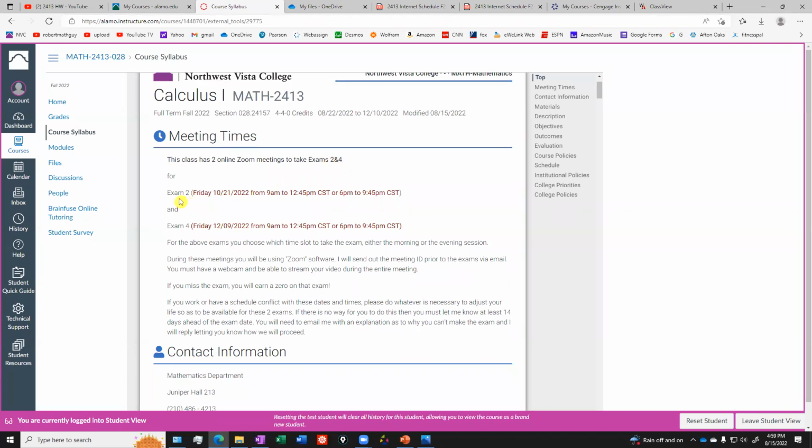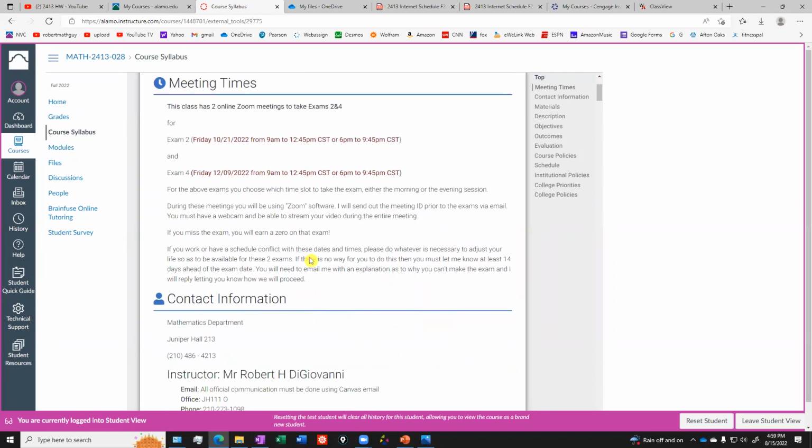So exam 2 is already scheduled for Friday, October 21st. You can show up at one of these 2 times. You can either do the morning session, which is a 9 a.m. to 12:45 test. You have to show up at 9, and then you have until 12:45 to finish the test. Or you can do the 6 p.m. to 9:45 p.m. time slot. Again, you must show up at 6 p.m. That's exam 2, and then exam 4 has its own day and times that you can show up. During these exams we'll be using Zoom, so you'll have to log in through Zoom. I'll be sending out all the information for that meeting to you in an email.